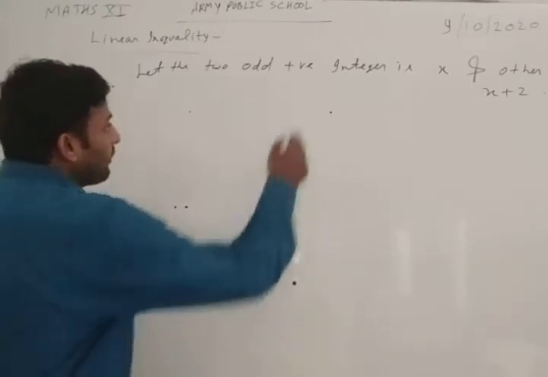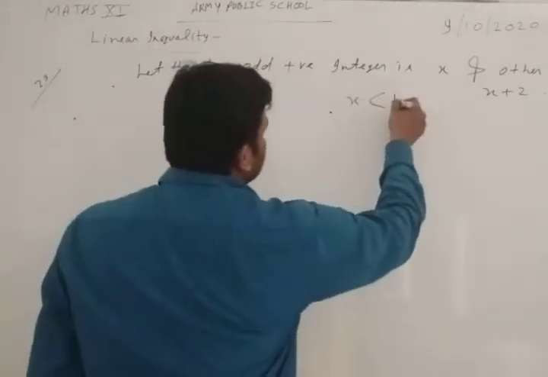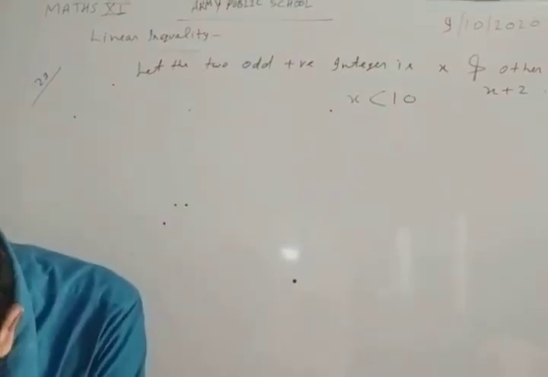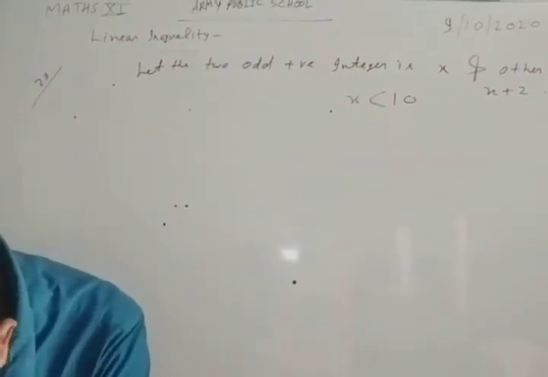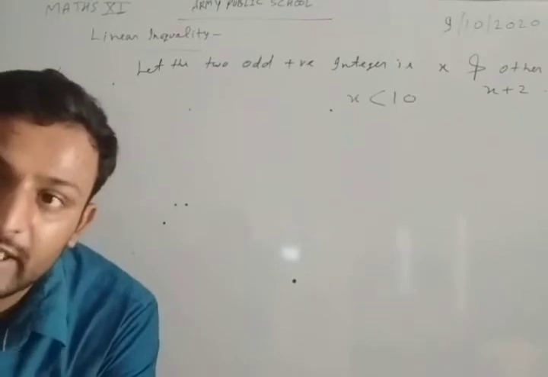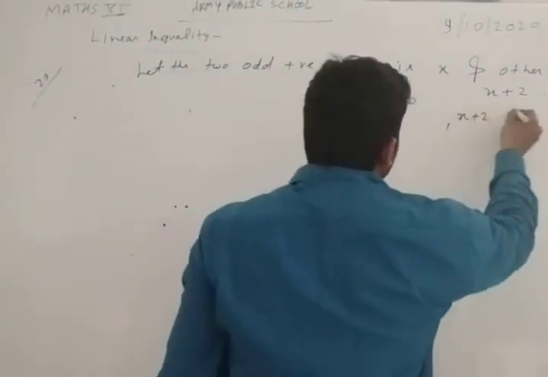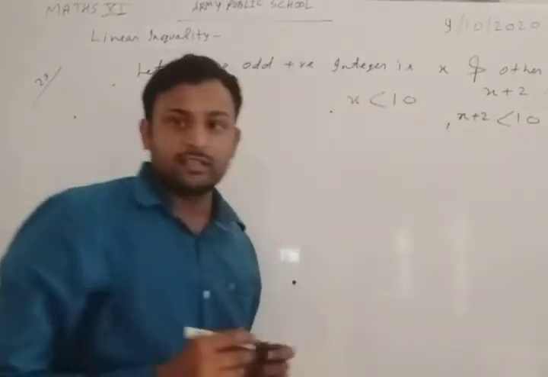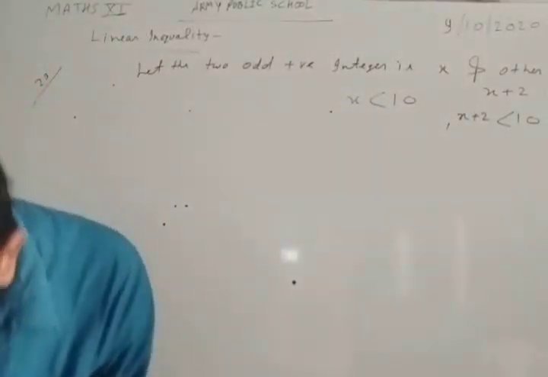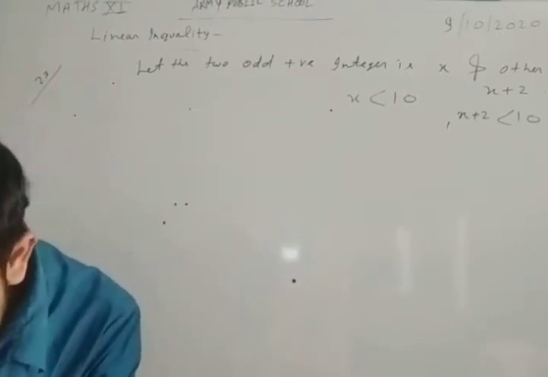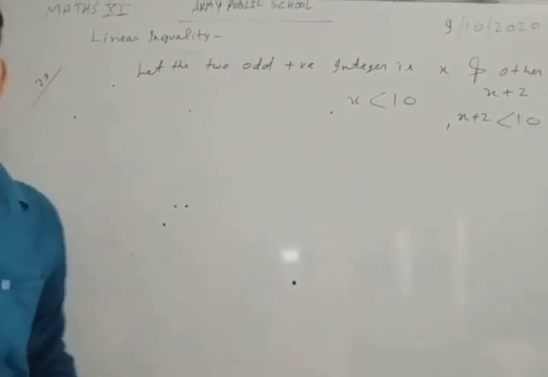Now our x is less than 10. In the question it is given that both of the odd positive integers are smaller than 10, so x and x plus 2 both will be less than 10. This is our condition. And the other condition is that their sum is more than 11.